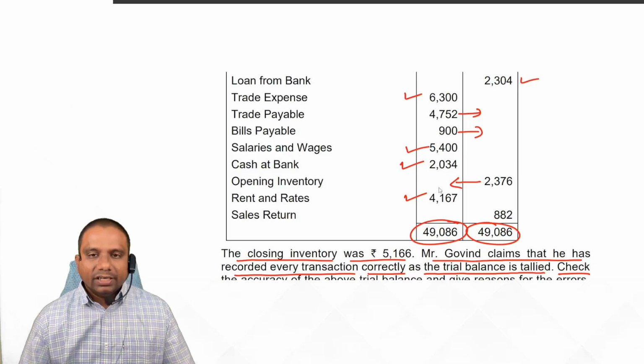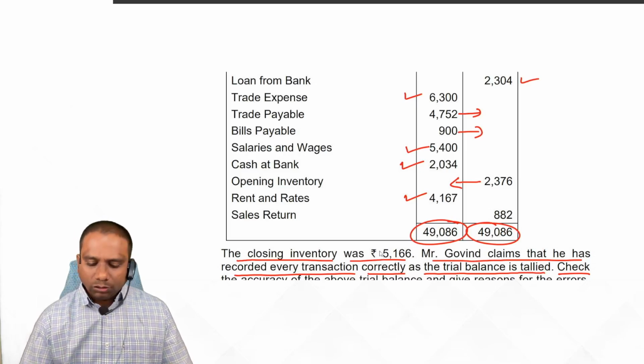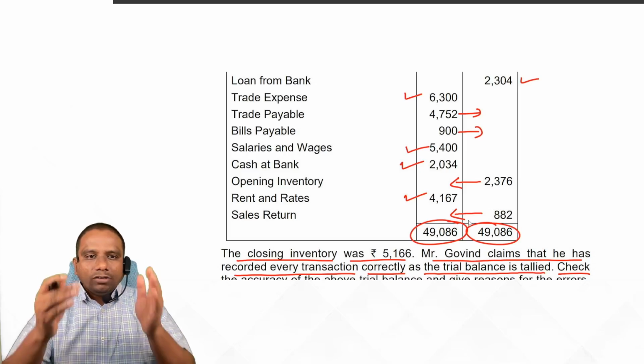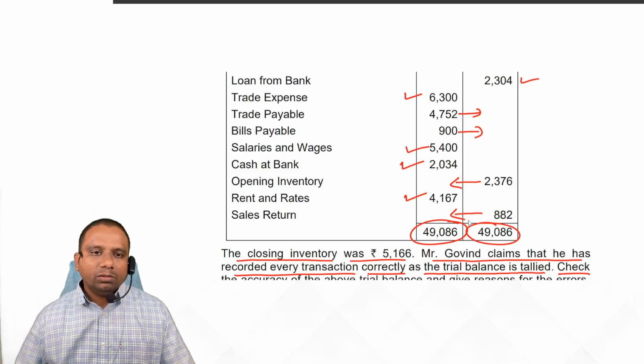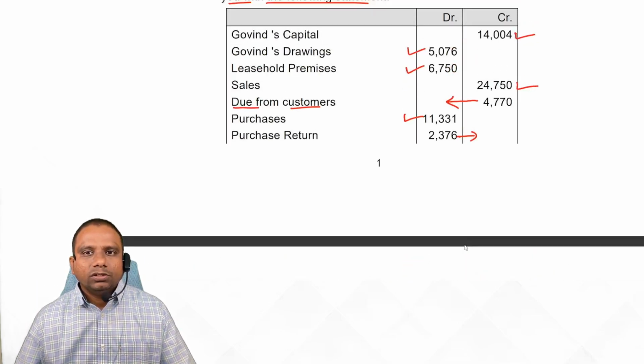Rent and rates, correct, debit. Sales return shows debit balance, so make a correction. After correcting all these things, you prepare the trial balance and write down the reasons. Yes or no? Now look at what is the reason.